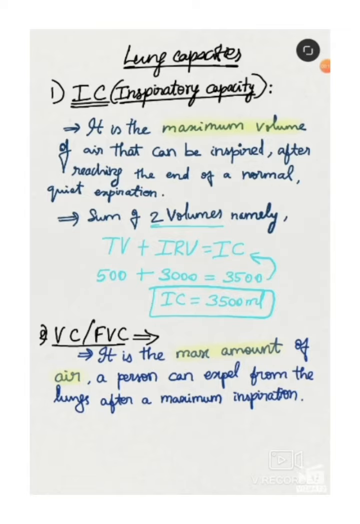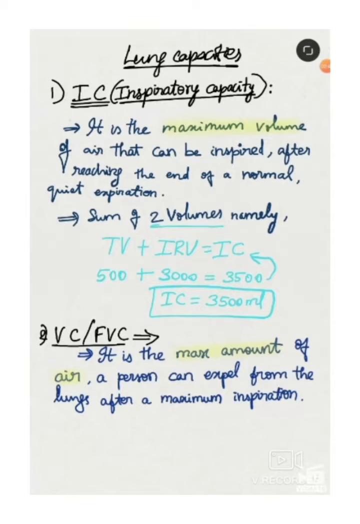First we inspire tidal volume, then maximal forcible inspiration, that is inspiratory reserve volume. After that, when we want to exhale the air, first this inspiratory reserve volume, the air which we inspired forcefully, should come out first, and then we exhale normally, that is the tidal volume.